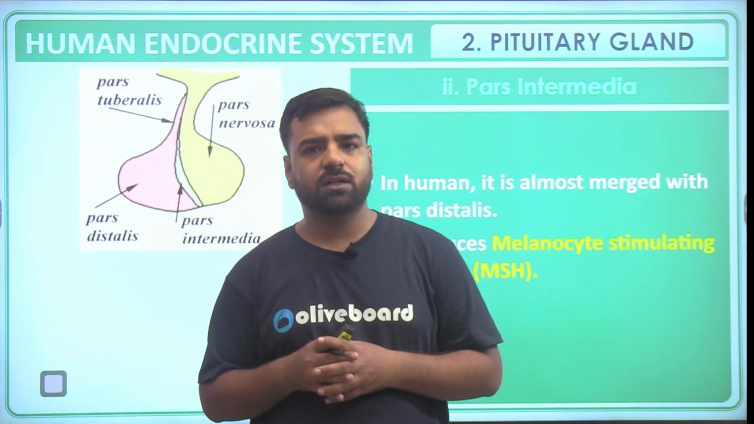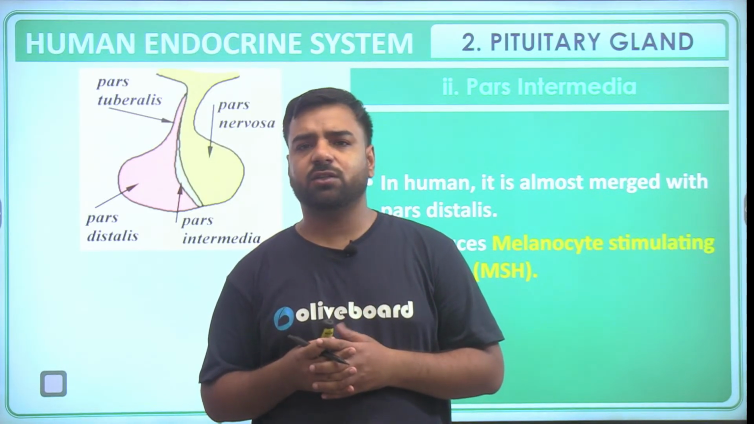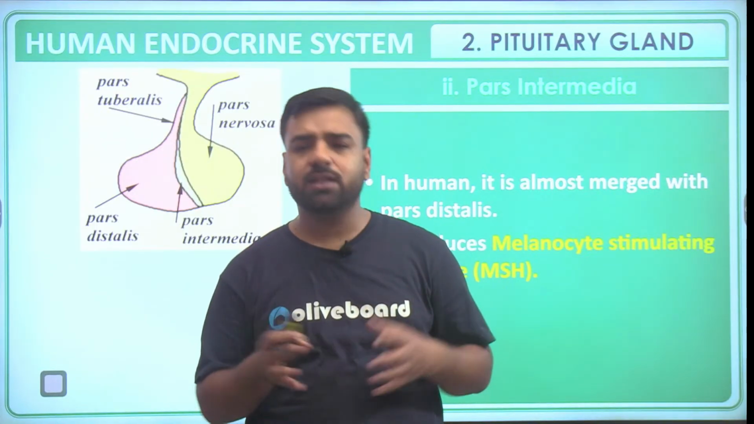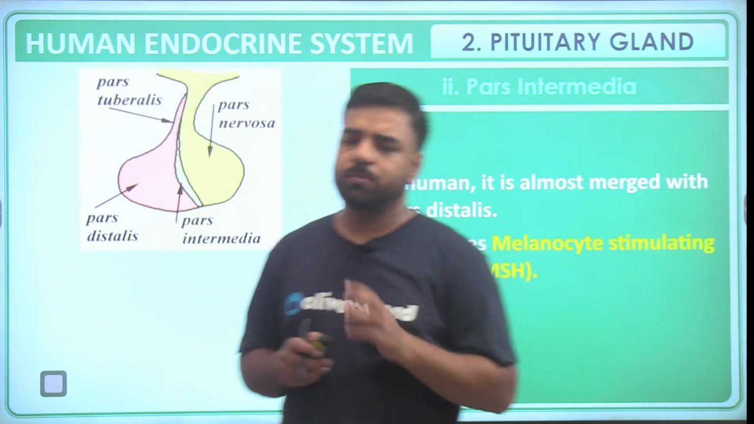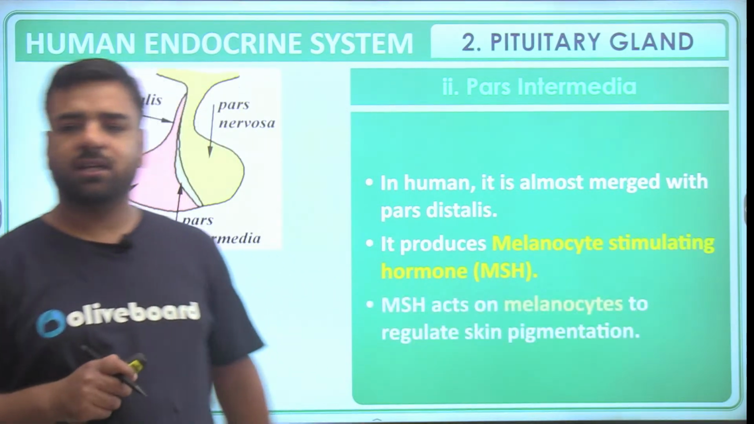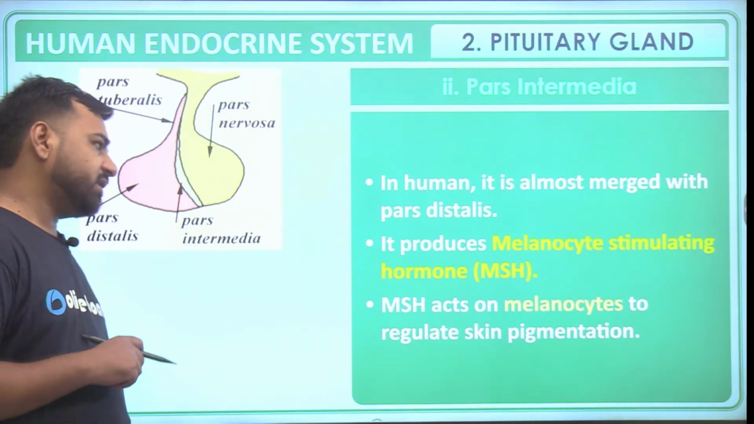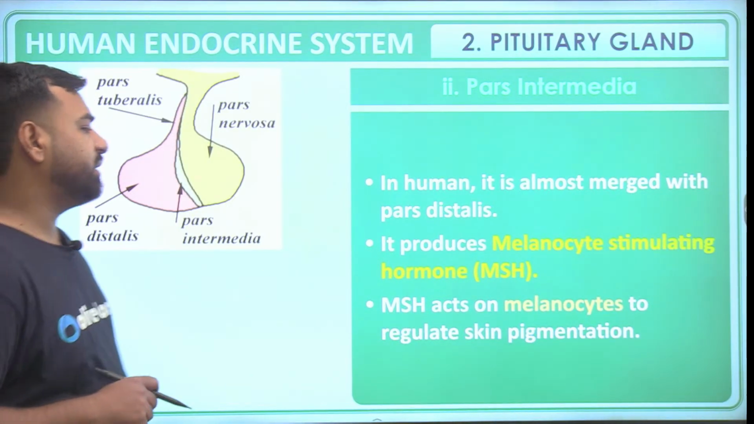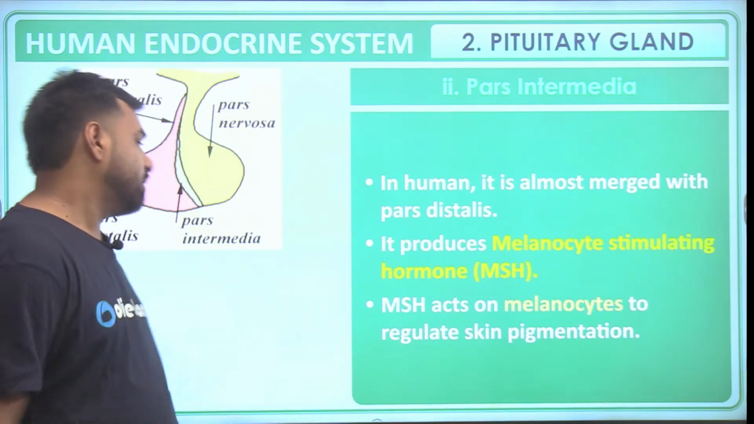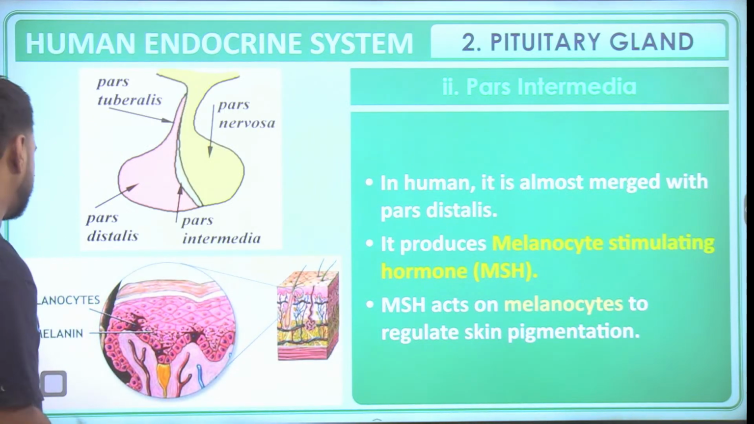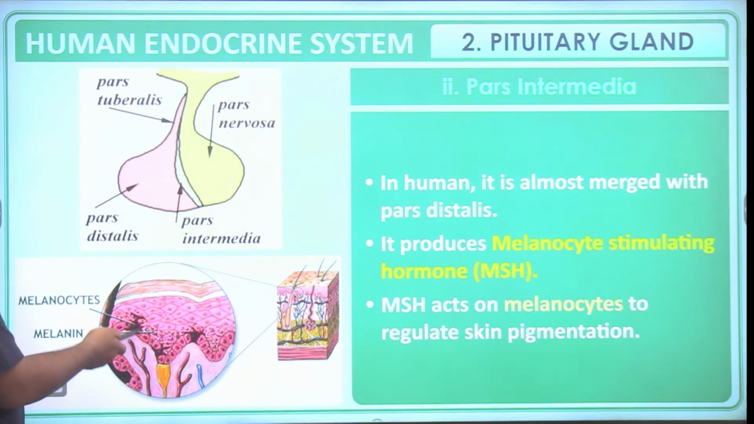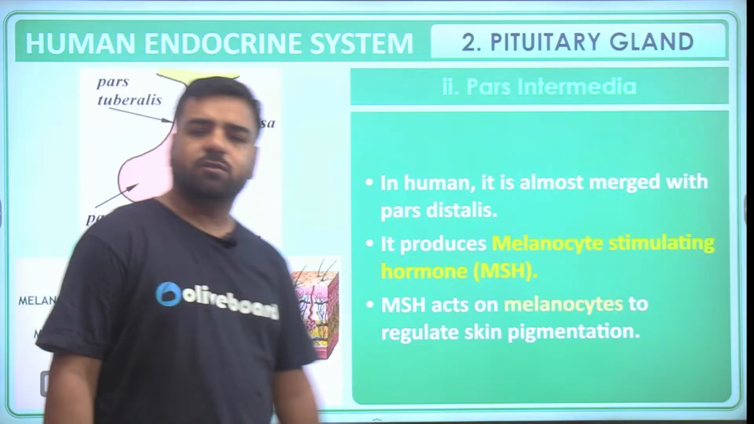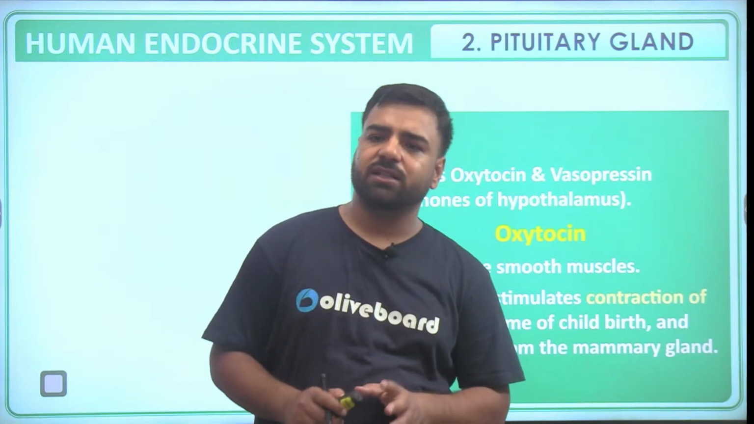We people are brown in color, and if we go towards Africa, you will find the dark color. That's all because of melanin, right? So melanin is the one that determines the color of the body. So MSH acts on melanocytes to regulate the skin pigmentation that I was talking about. Okay, so these are melanocytes, these are the melanins, and they are defining the color of the skin. So whether it will be dark or fair, everything is decided here.